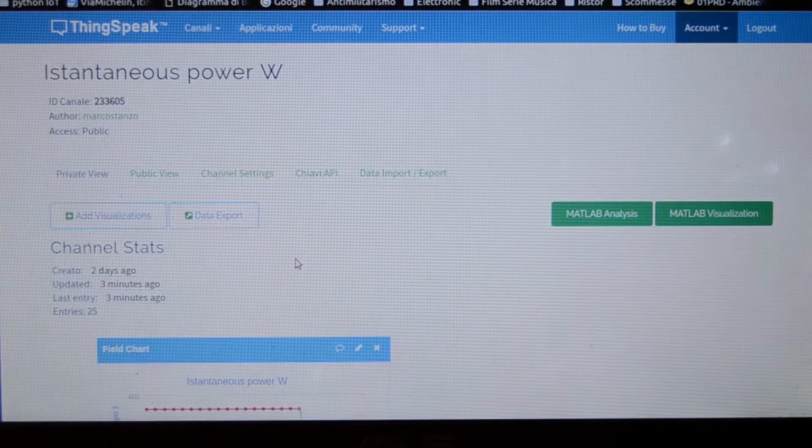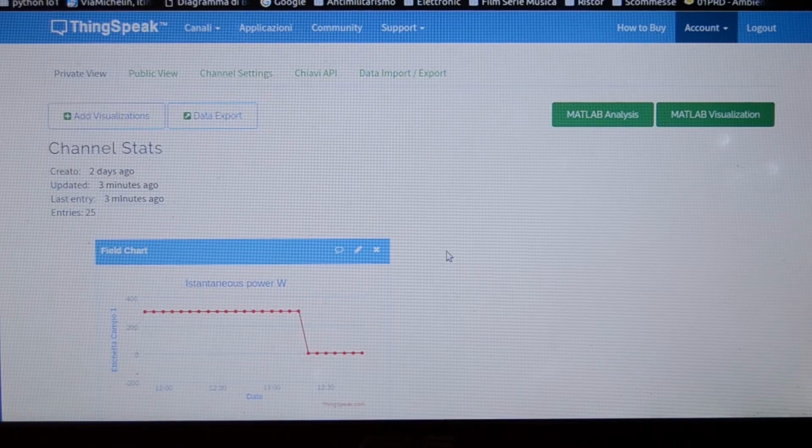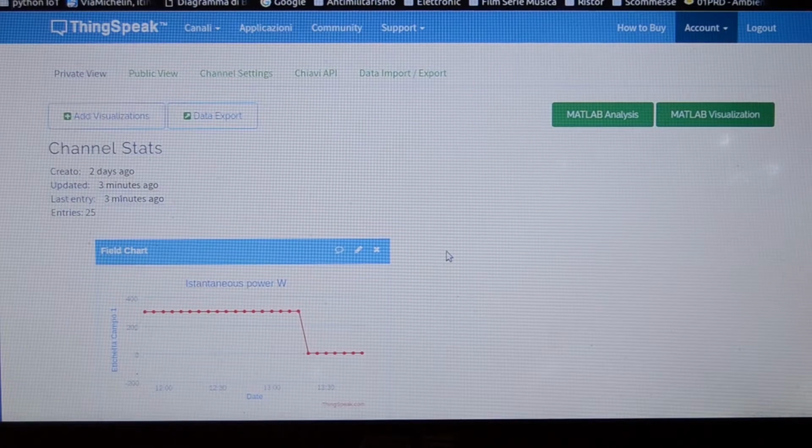The instantaneous power is a really important post-process, and we computed it considering that our heater has 4 different speeds, and for each speed we considered 300 watts of power.